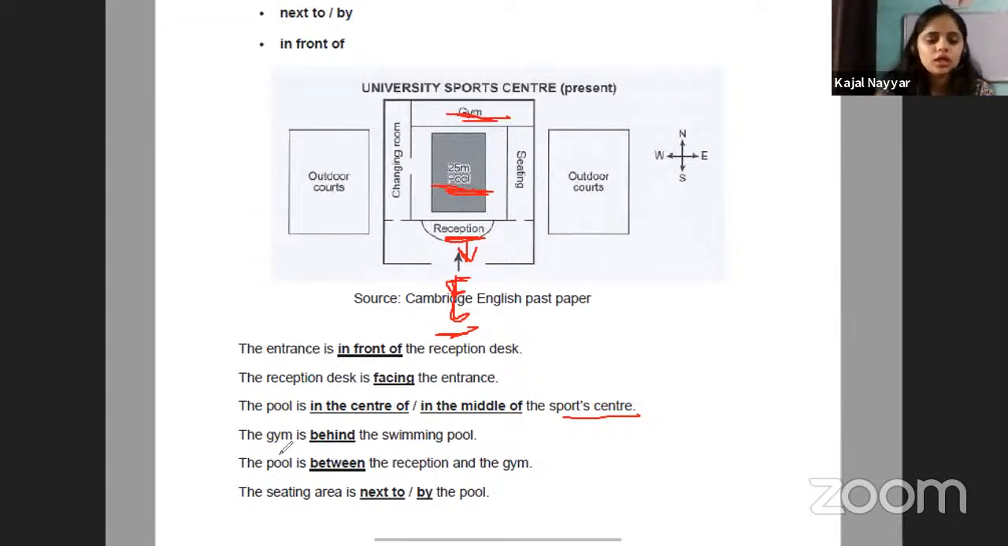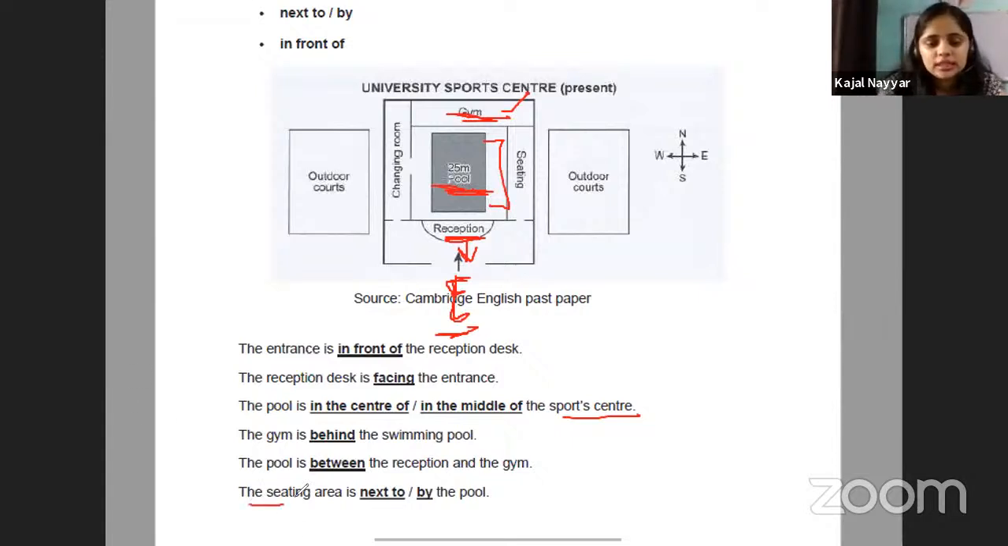Okay. Next, moving ahead, the pool is between the reception and the gym. This is the reception, this is the gym. So where is the pool? It is between them. These are some of the vocabulary that we are discussing. So you just need to identify it.